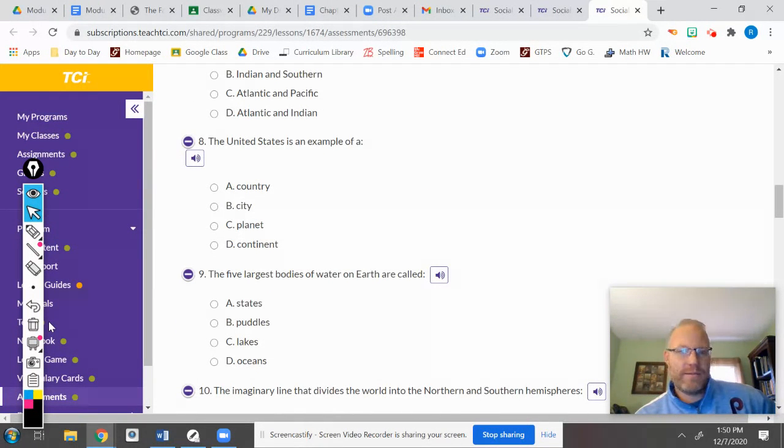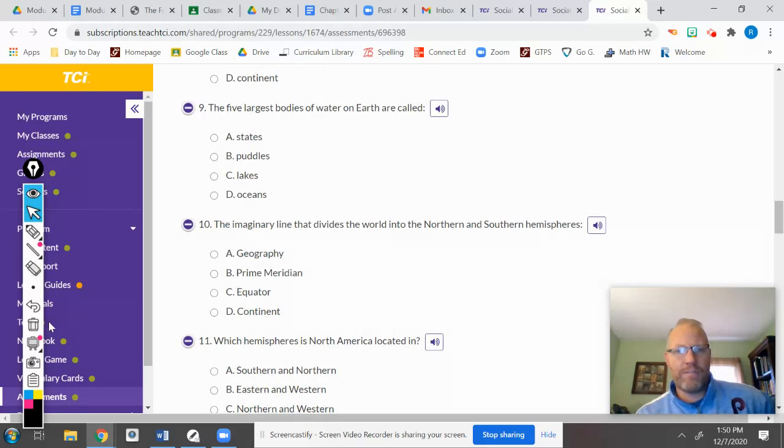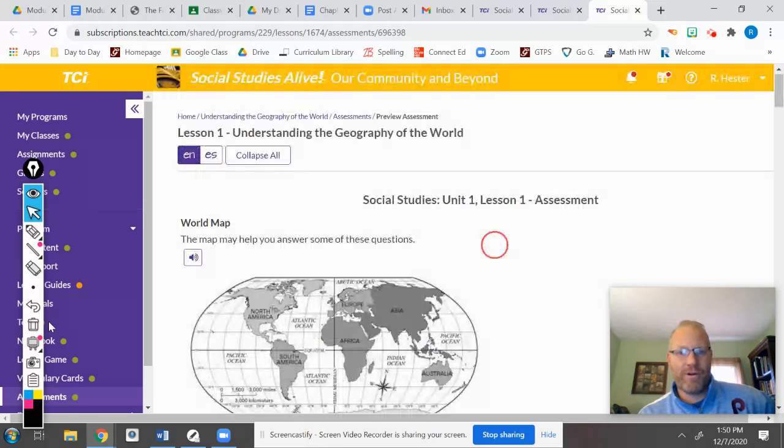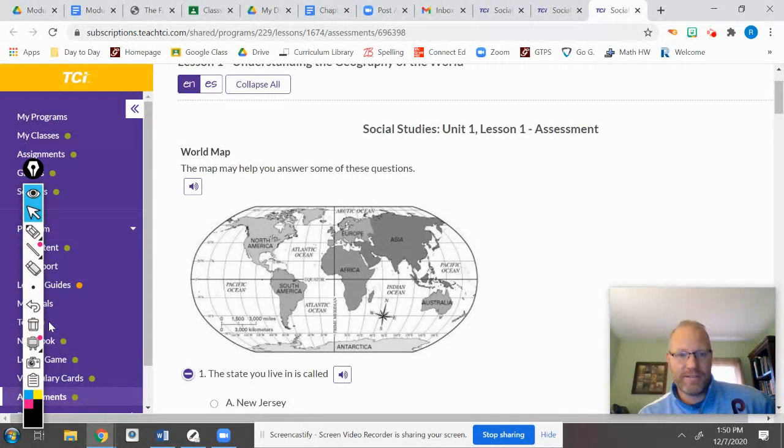Number 8. The United States is an example of a country, a city, a planet, or a continent. The United States. The 5 largest bodies of water on Earth are called, so the 5 largest bodies of water, what are they called?